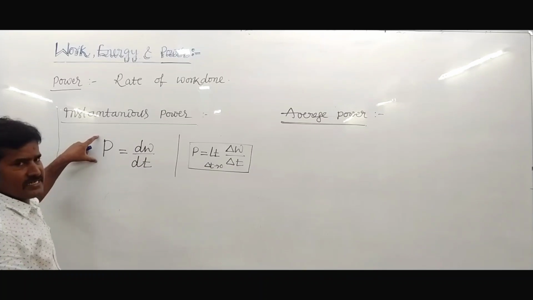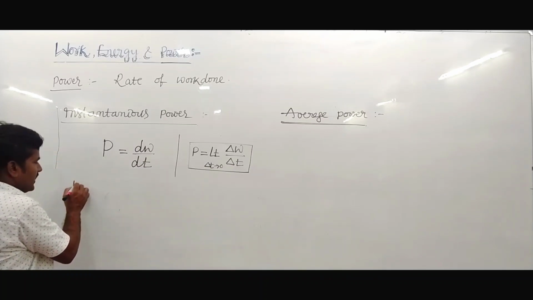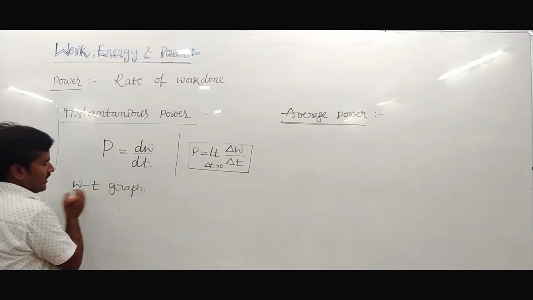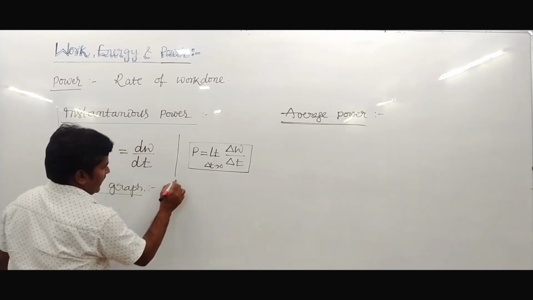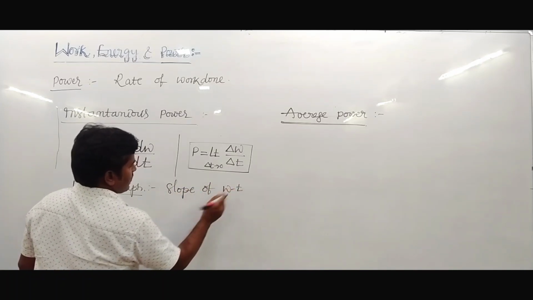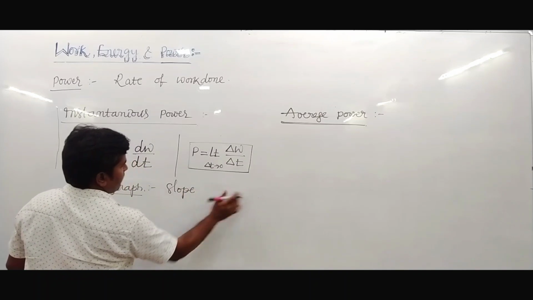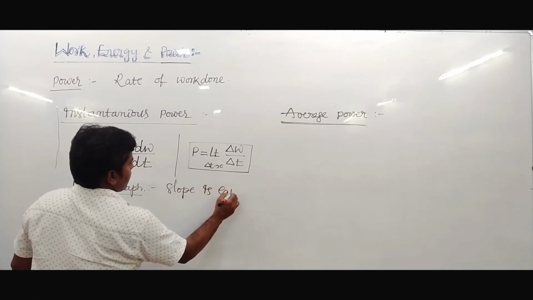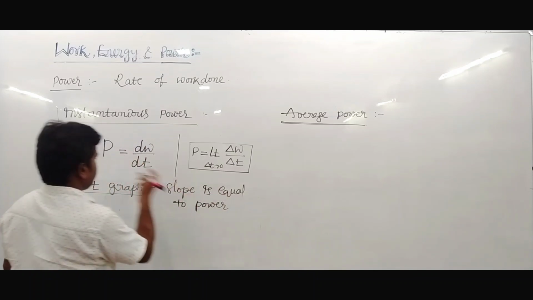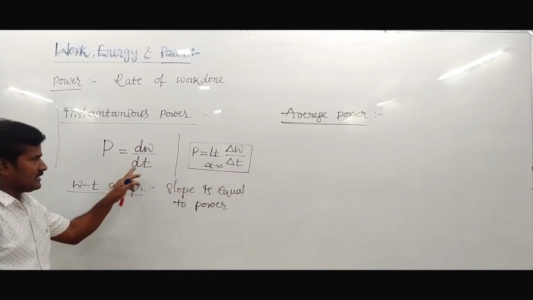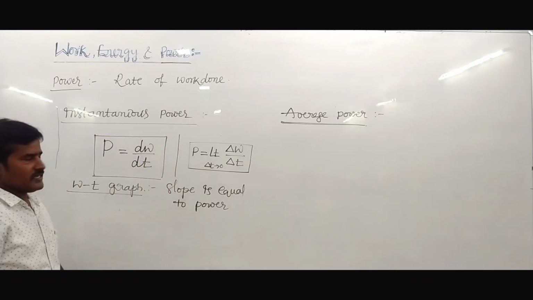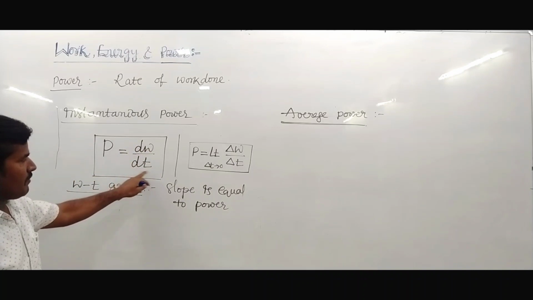In a work-time graph, the slope of the W-t graph equals power. P equals dW upon dt.